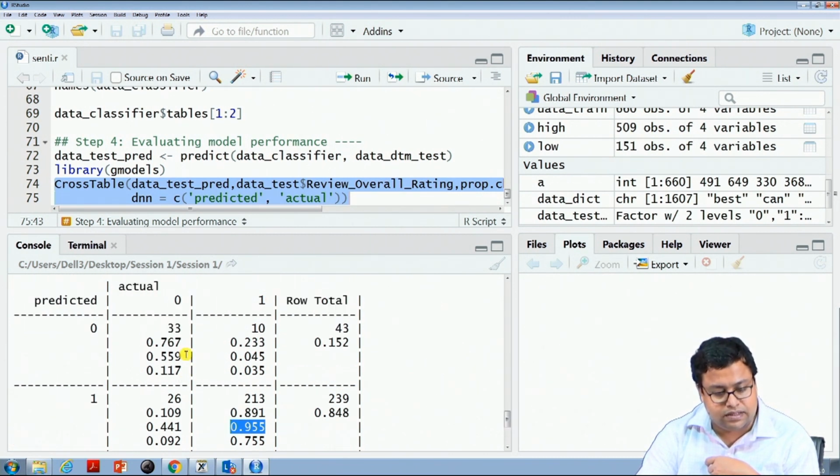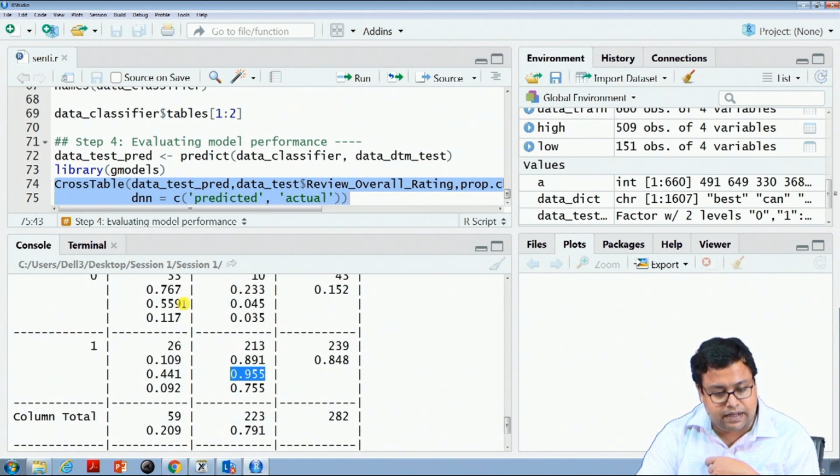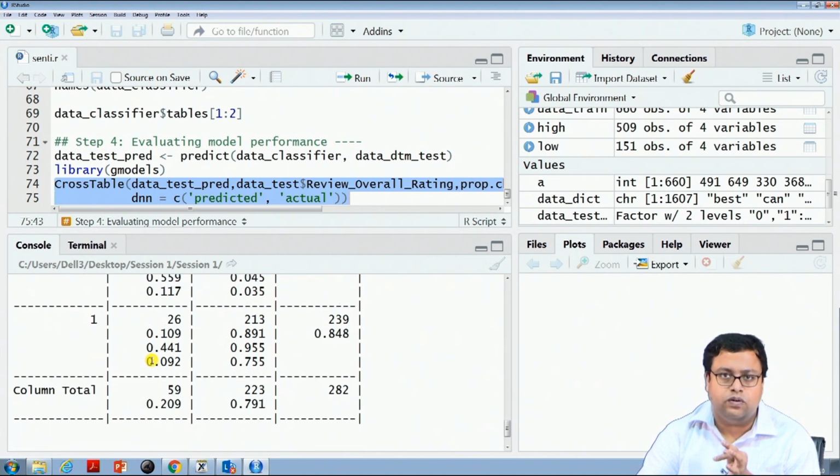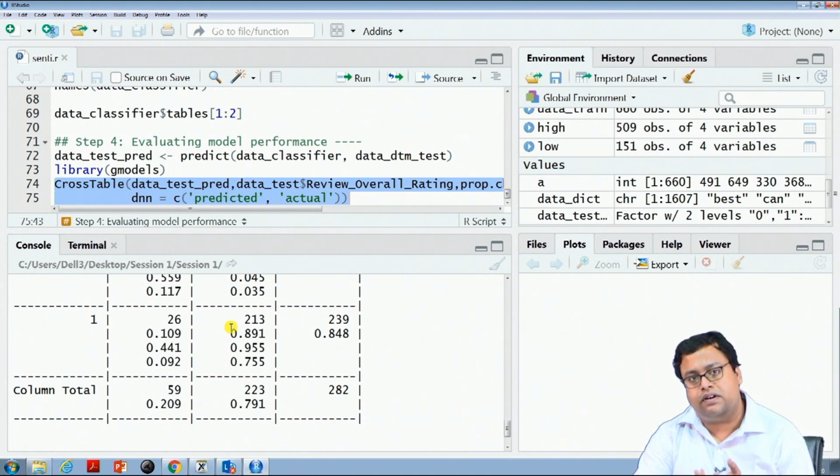If I focus on negative ratings, then negative rating identification is not so good, because there are 59 observations which are negative, but I am currently predicting only 33 of them, which might not be good. So, we have to try to improve this classification using further models.